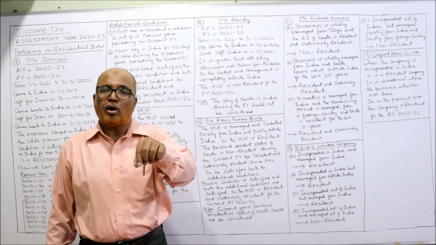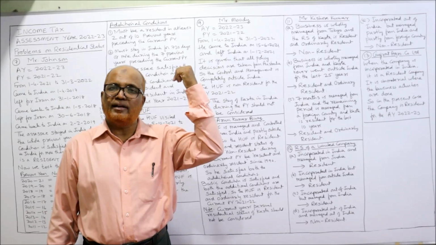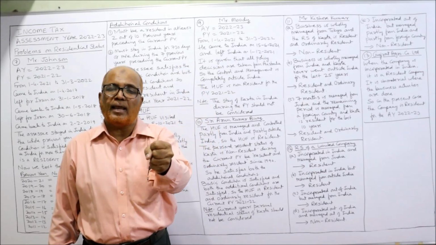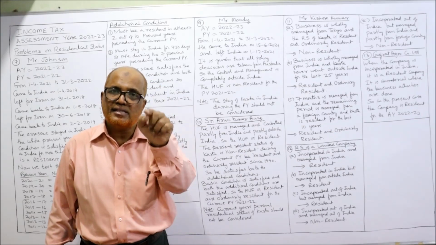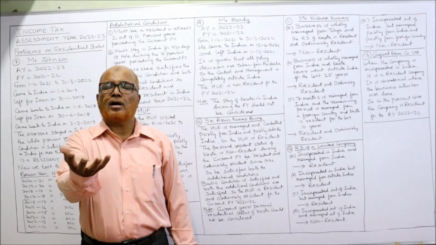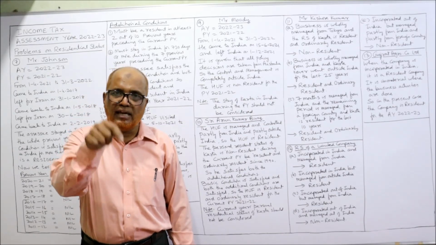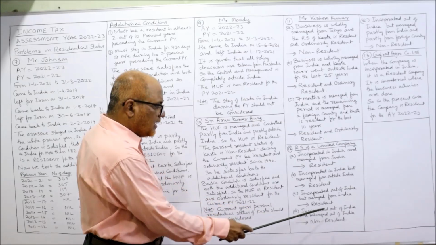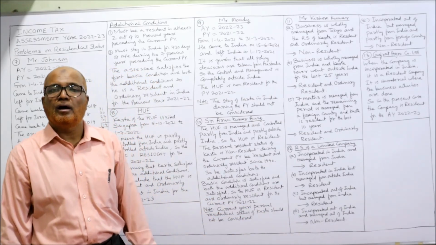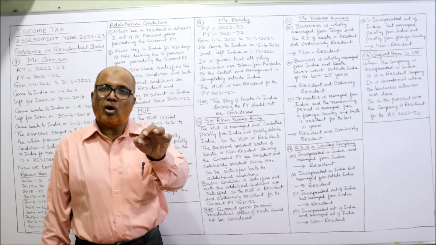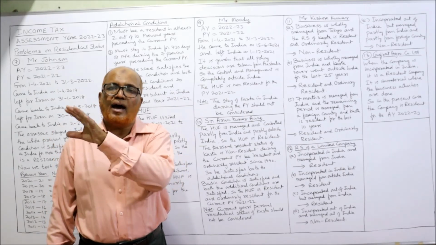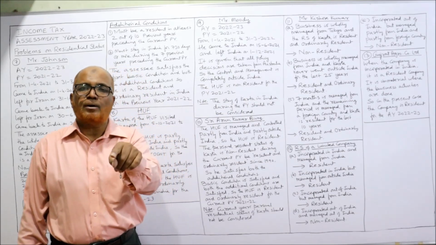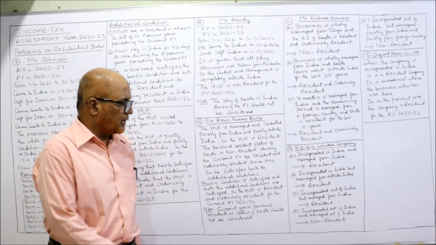The company's incorporation is made from outside India, foreign company, but it is completely controlled and managed in India. It is a resident. If the whole control and management is in India, then it is a resident company. Then incorporated out of India and managed out of India. That means the incorporation is done outside India and control and management is also outside India. This company is a non-resident company.